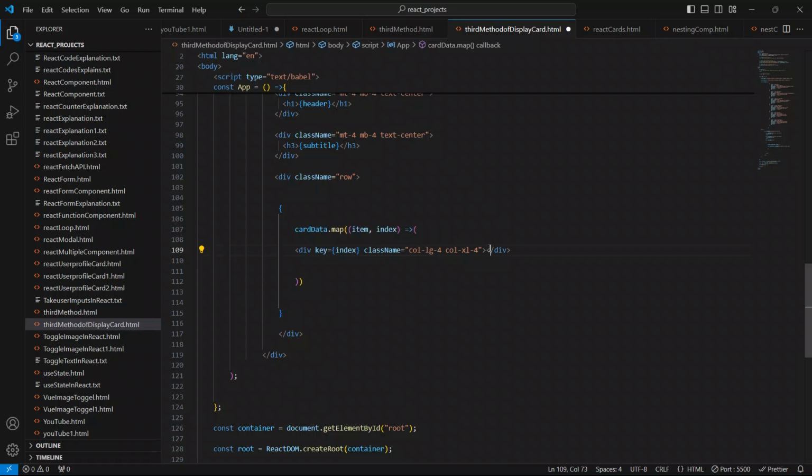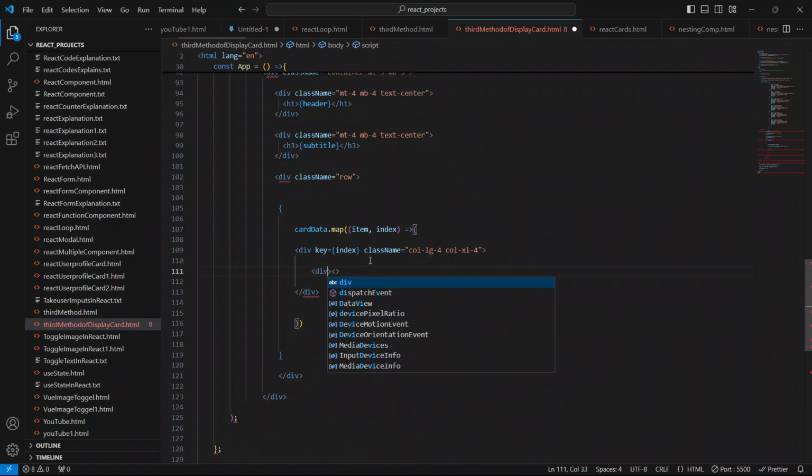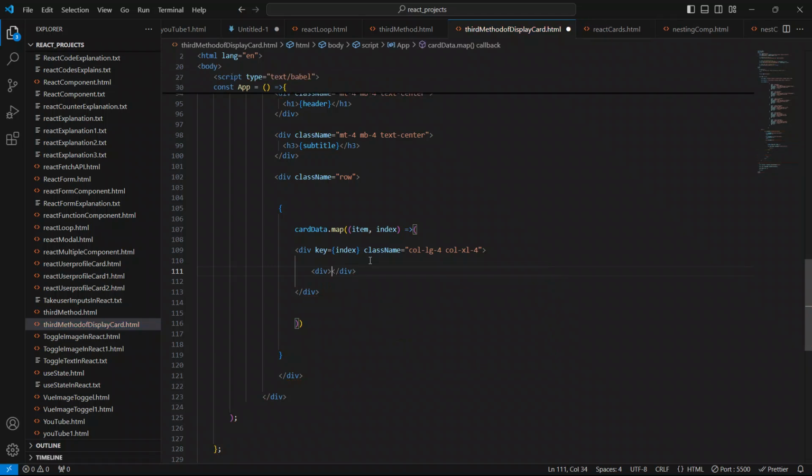Inside this div I'm gonna create another div. First of all, just close this div. Inside this div I'm gonna give the class name as card. I'll give margin top, I'm sorry, margin bottom also 4. So this is it.